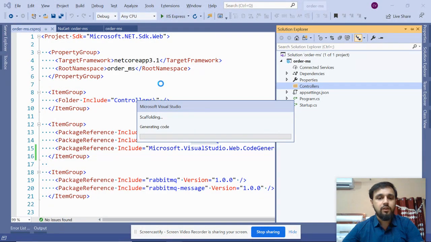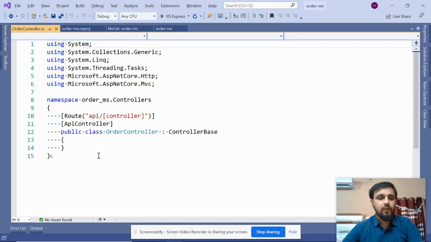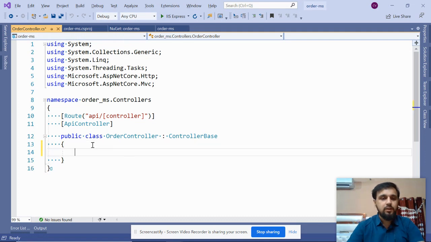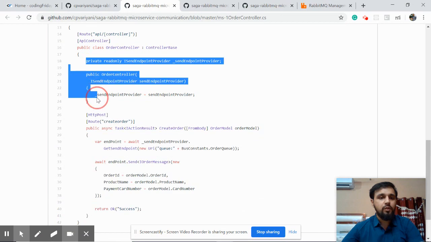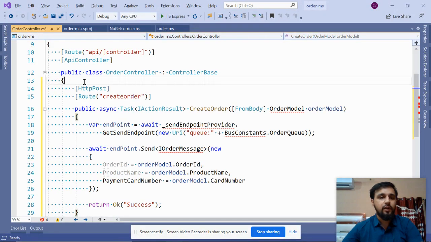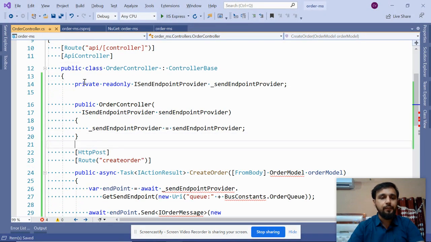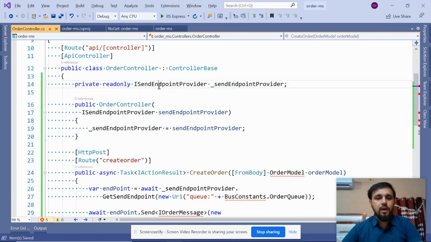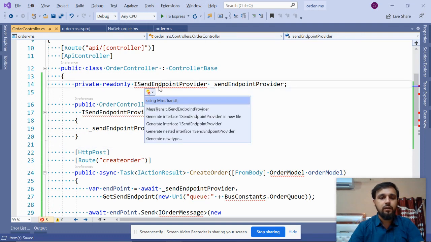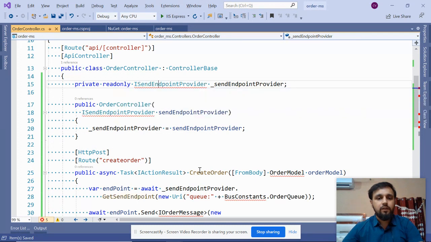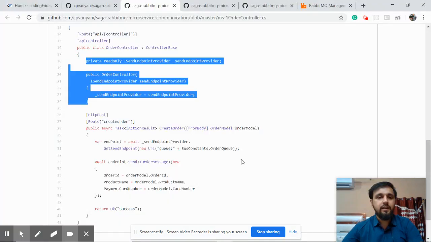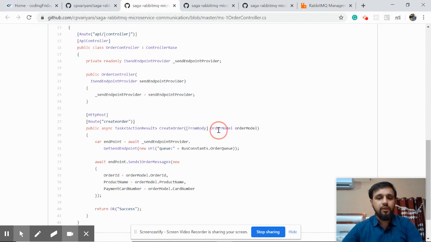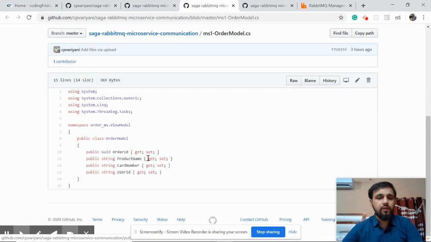So it is still creating. Okay, so paste it here. This is your method, and you also have to import the dependency so that you can call the method of RabbitMQ. After that, provide the dependency or namespaces. Okay, now you need the order model, and for that we have this order model.